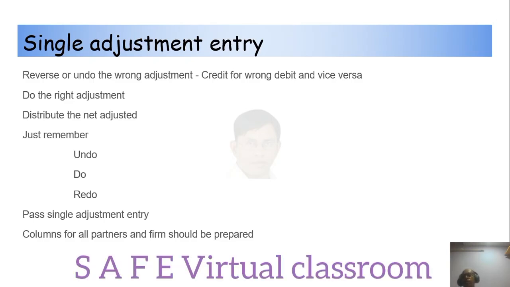Then step number 2, do the right adjustment. Suppose you were not given interest on capital, you have to give interest on capital, that's all. Then distribute the net adjustment. Now you have to see what the net adjustment is, and distribute that to the partners. So just remember undo, do, redo. Three steps: undo, do, redo. Pass a single adjustment entry for the last part. Columns for all partners and the firm should be prepared. Remember this.